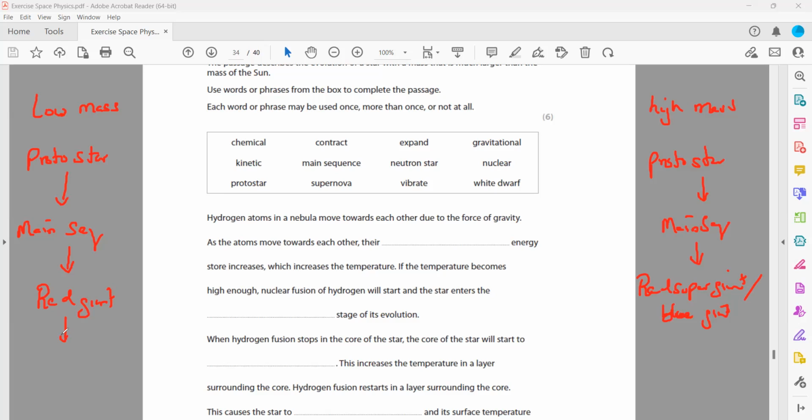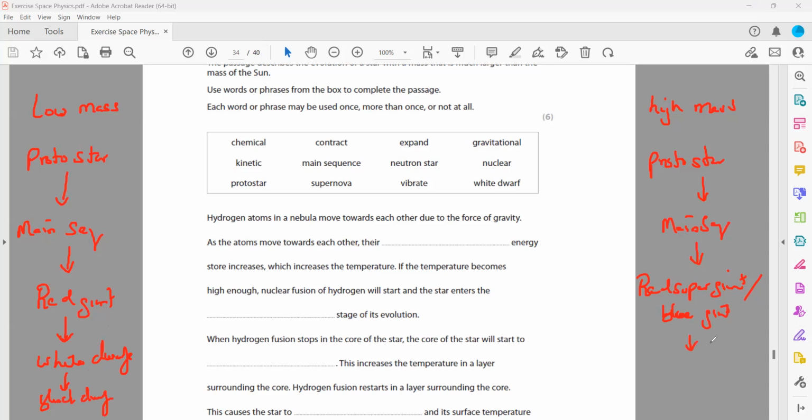Then what will happen? Then it will turn into a planetary nebula, which will result in the formation of a white dwarf. So planetary nebula results in the formation of a white dwarf, and the white dwarf will turn into a black dwarf. But this is due to planetary nebula.